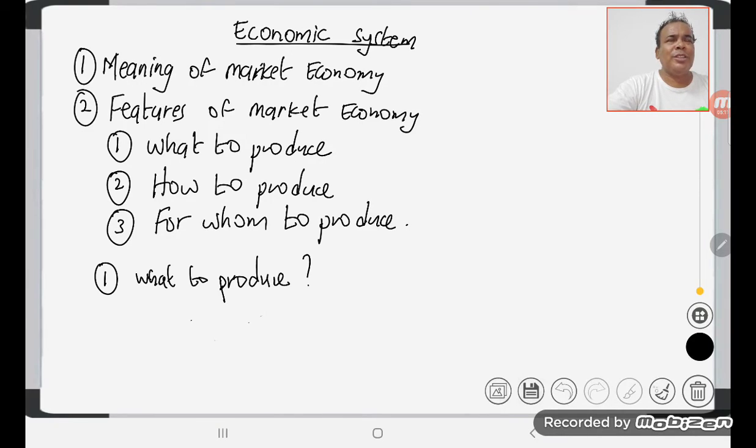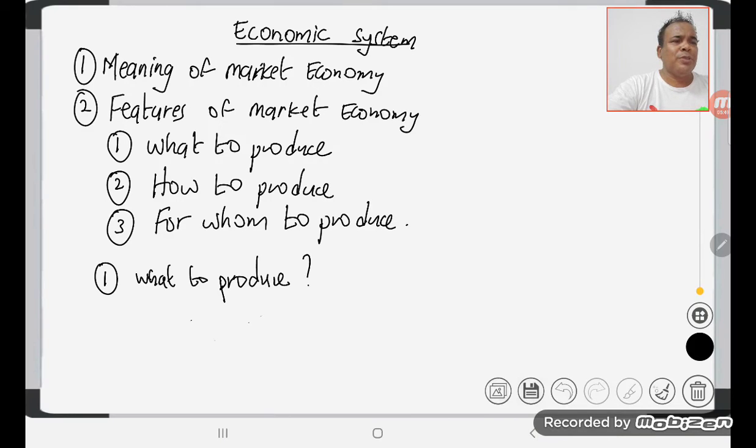What to produce means what types of goods the producer will produce in a market economy. Since producers are motivated by profit, they will produce those goods and services which have high prices and high demand. No producer will allocate resources to the production of those goods and services which are not demanded by consumers. How to produce is concerned with the method of production. There are two methods of production available. They are labor-intensive and capital-intensive. The method chosen will depend on the prices of factors used.